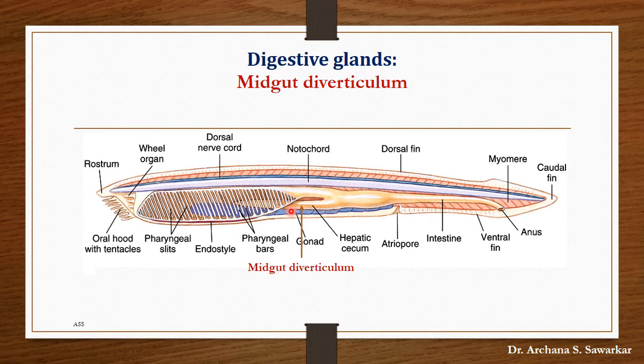Again, a special type of cells are present in this midgut diverticulum. These are the zymogen cells. They secrete a number of digestive enzymes. Besides the epithelial lining of intestine, this midgut diverticulum also contains numerous gland cells that secrete digestive enzymes.